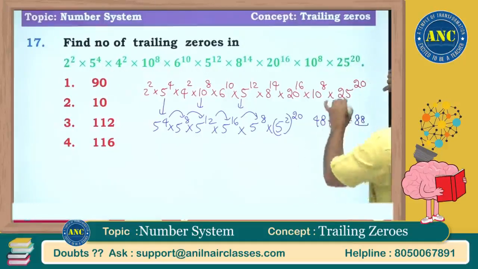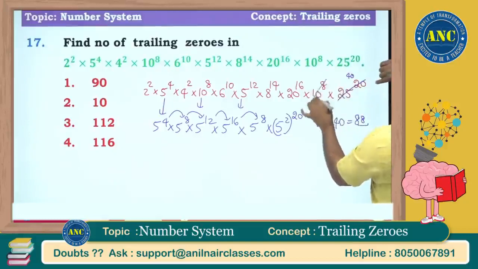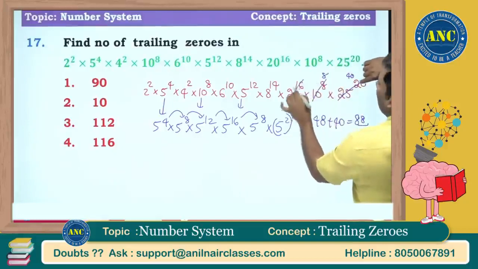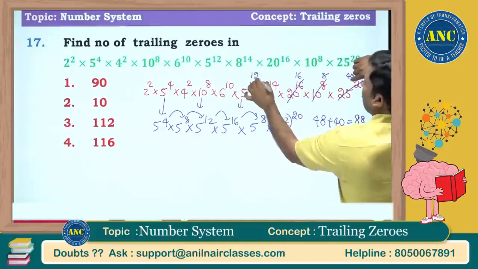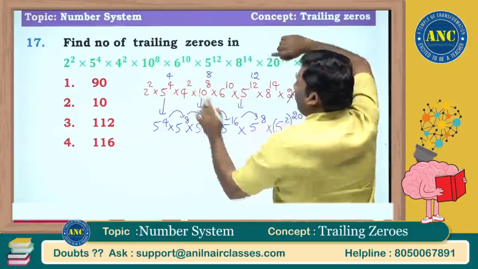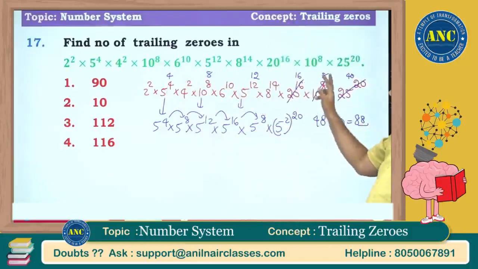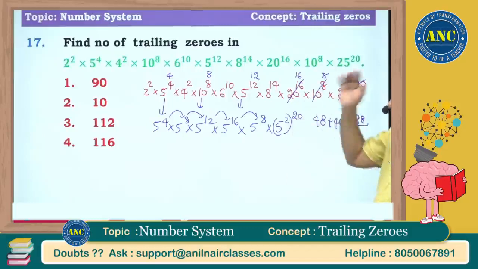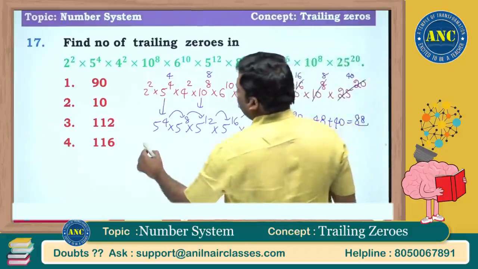Now see here, sir. Here I got 5 square, so it is 40. Here it is 8. Here it is 16. Here it is 12. Here it is 8. Here it is 4. So 4 plus 8, 12, 24, 40, 48, 88. So the power of 5 is 88. Now let me check it out with 2.